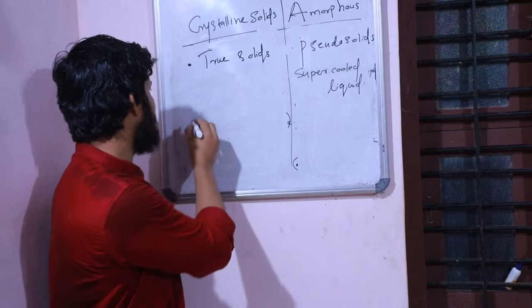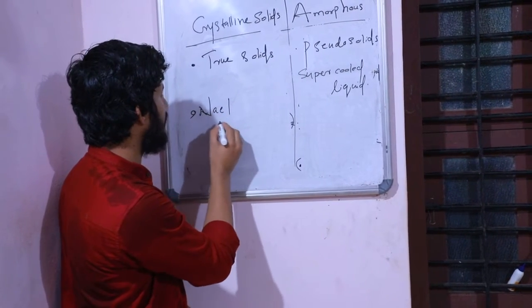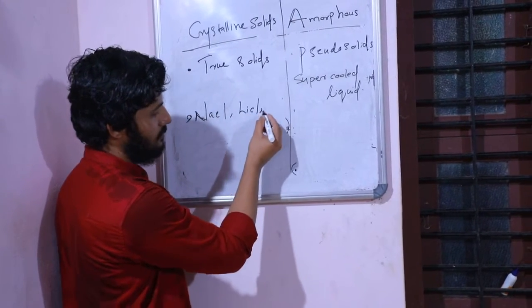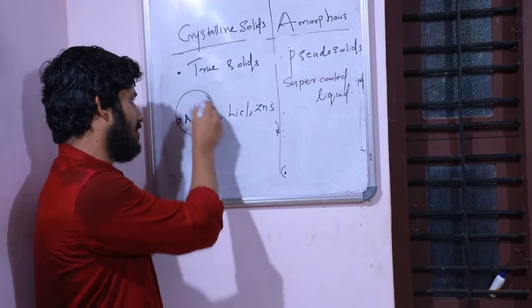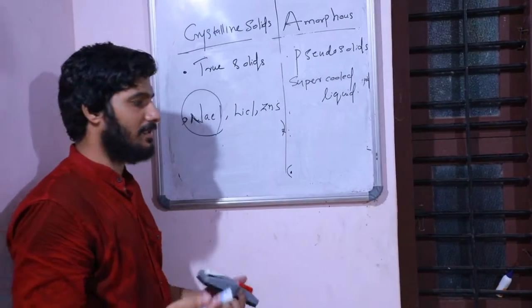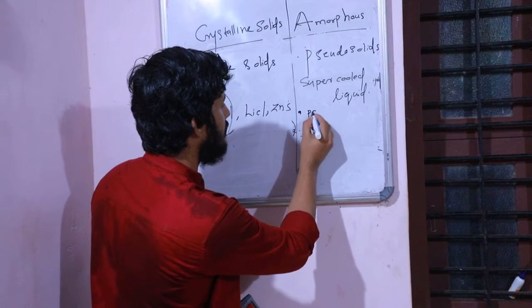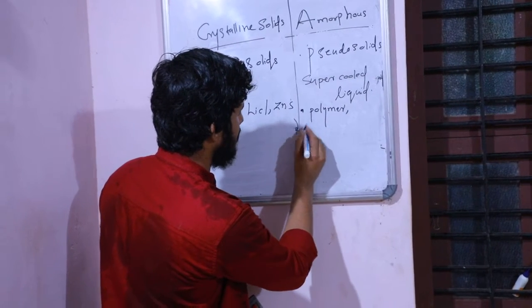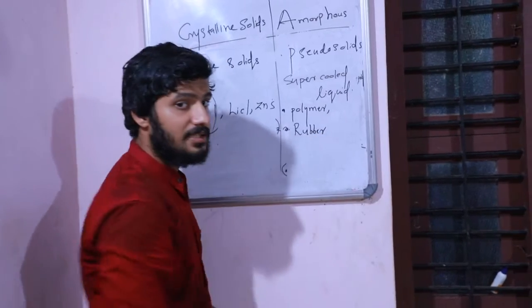Examples of crystalline solids are sodium chloride, lithium chloride, and zinc sulfide. We know that sodium chloride has a rock salt type structure. In the case of amorphous solids, examples are polymers and rubber material.